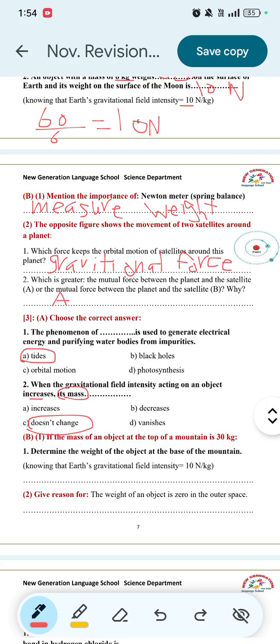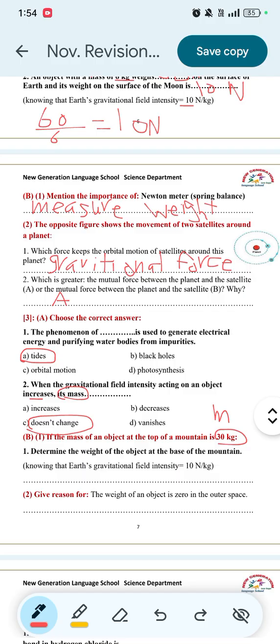B. If the mass of an object at the top of a mountain is 30 kilograms, so what is this? It's the mass. The mass equals 30 kilograms. Number one, determine the weight of the object at the base of the mountain, knowing that Earth's gravitational field intensity equals 10 Newton per kilogram.